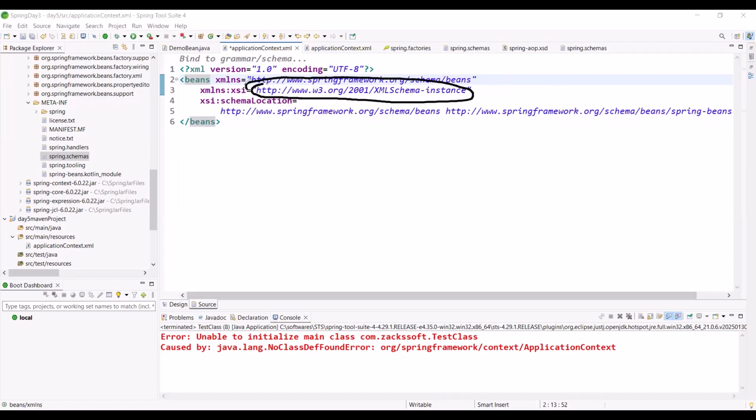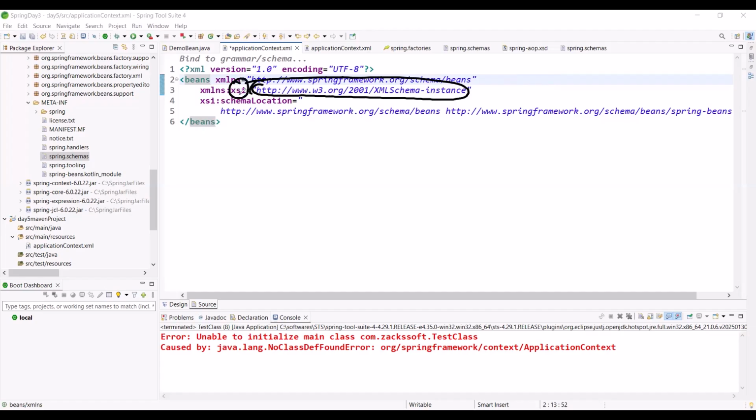So we are providing one name, XSI, right? This namespace is given by Spring, but this namespace is not given by Spring. This is given by W3C. This is another namespace. Suddenly, why are we using this namespace?